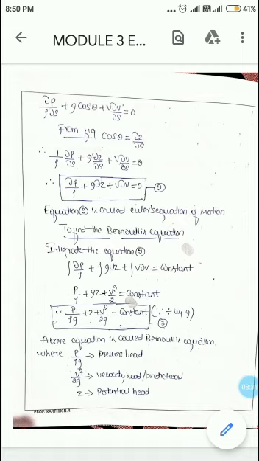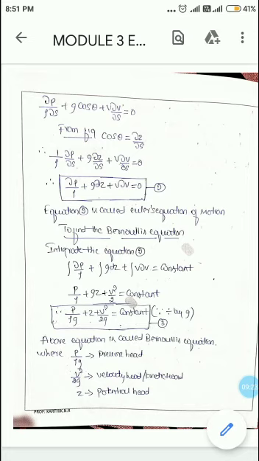Equation 2 is called Euler's equation of motion. With the help of this Euler's equation we can derive the Bernoulli's equation by integrating equation 2 and equating it to constant. Therefore on integrating equation 2 we get, integration of ∂p/rho is p by rho, then integration of g ∂z is gz, then integration of v with respect to v is v square by 2, is equal to constant.